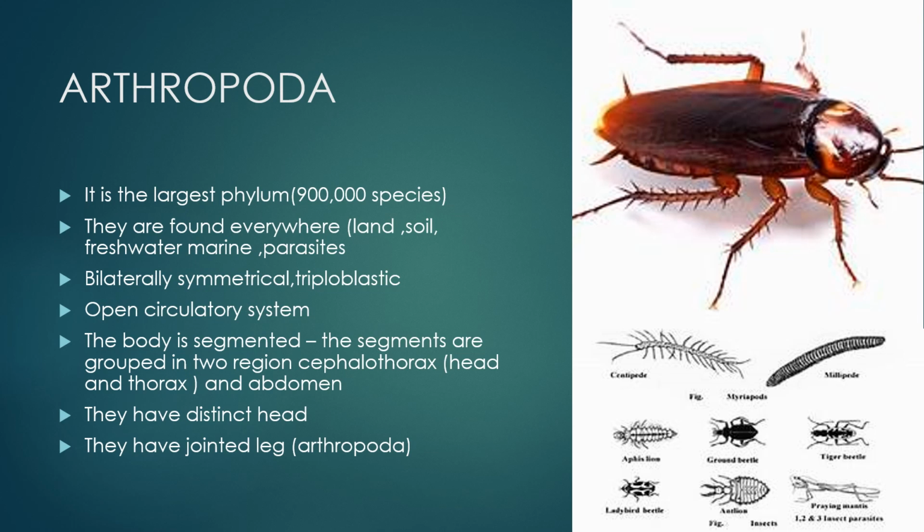The body is segmented and the segments are grouped in two regions: cephalothorax, that is head and thorax together, and abdomen region. So the body is divided into two parts, that is cephalothorax and abdomen. They have a distinct head and jointed legs, and that is why they are called Arthropoda. So presence of jointed legs is an important identifying feature of Arthropoda, and we can see the cockroach figured alongside with jointed legs.